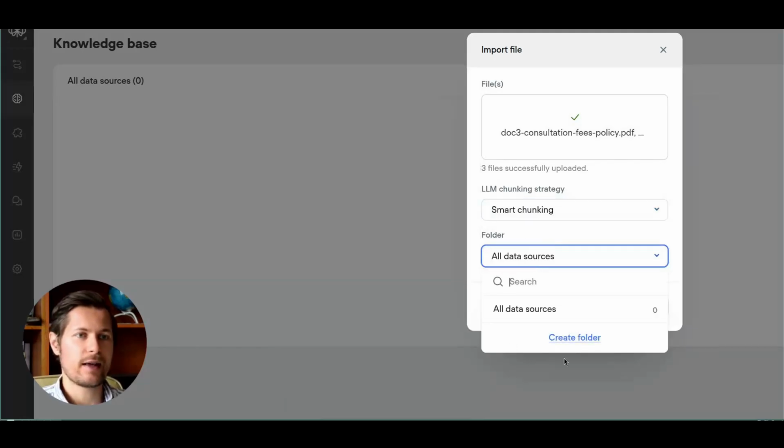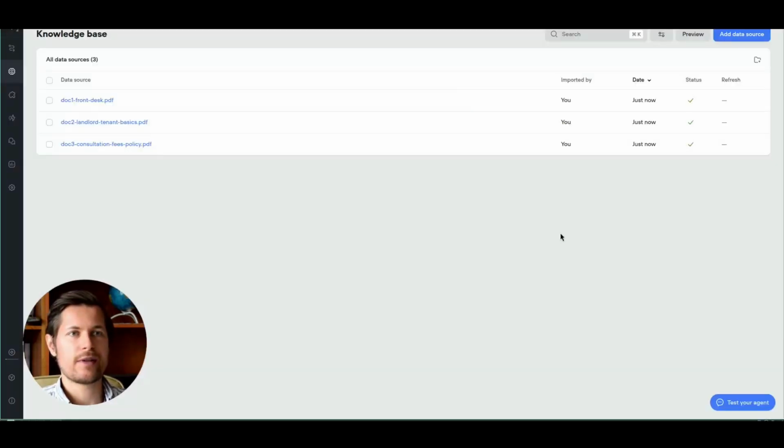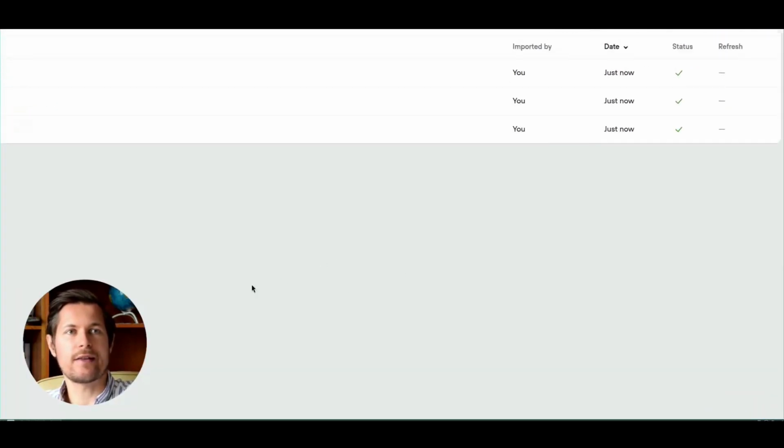And then folder, we can also create a folder. So we will just stick with all data sources for now if this is all right. And now we click import. Okay, now we see up here that it's processing. The status is now done.